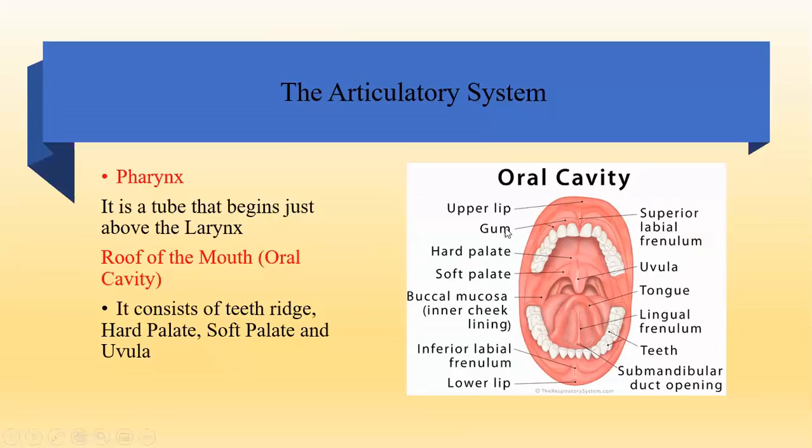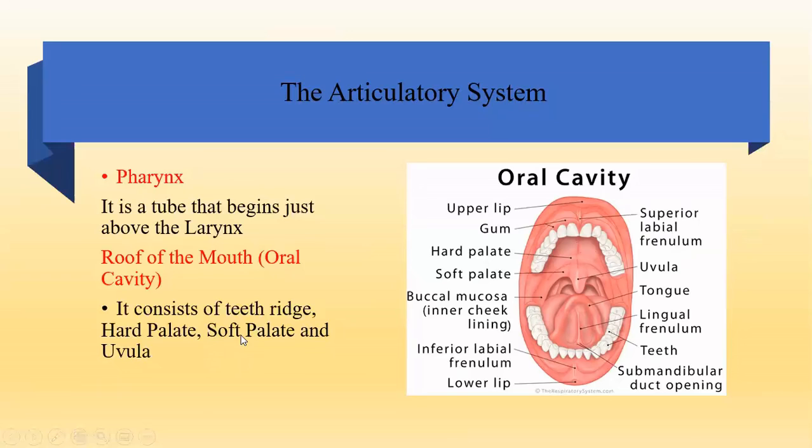Teeth ridge is the part that comes just behind the teeth, the upper row of teeth. It touches the teeth. Then you have the hard palate. Hard है वो, इसलिए उसको hard palate बोलते हैं. Then you have the soft palate, the part that comes behind the hard palate, which is comparatively soft. It is called the soft palate. And then you have the uvula.